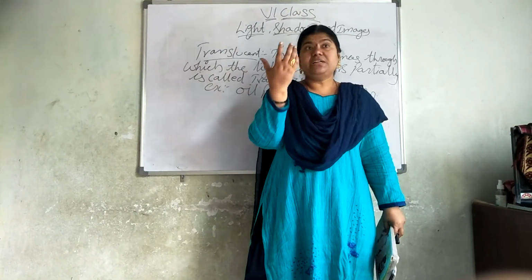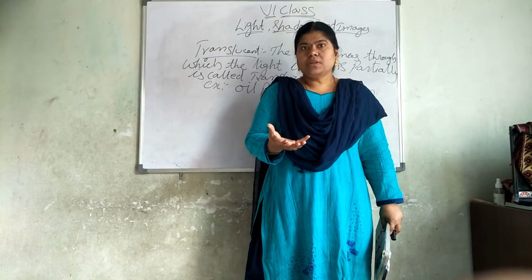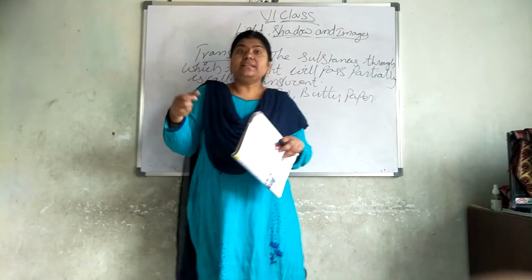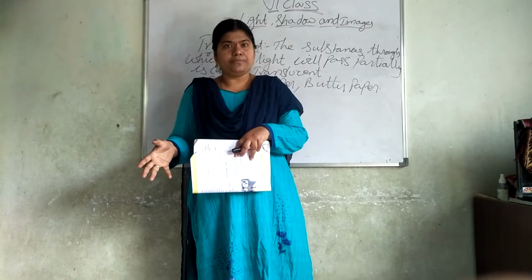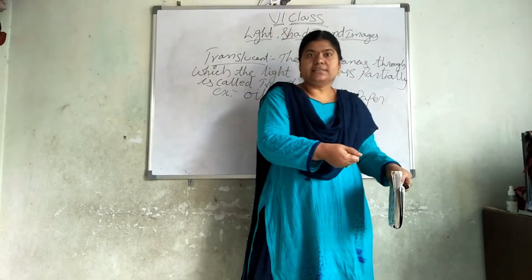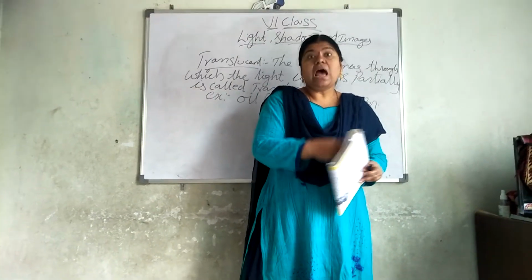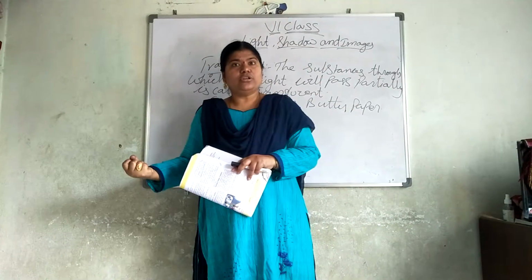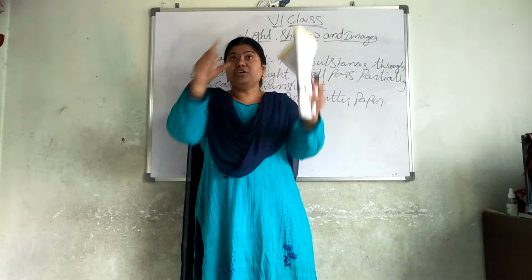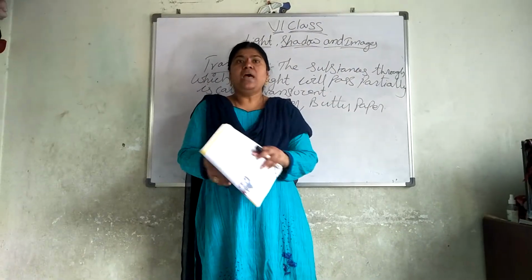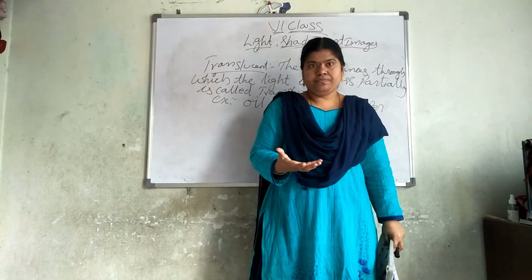Previously in olden days, they used to tell all the situations, even when the Britishers were ruling us, how they were troubling the Indians. They used to show it in the shadow puppetry show only. How they were beating the Indians, how they were troubling Indians, how they have to go and fight the Britishers to get back our India. So they used to show it in the shadow puppetry show and they used to educate the people.